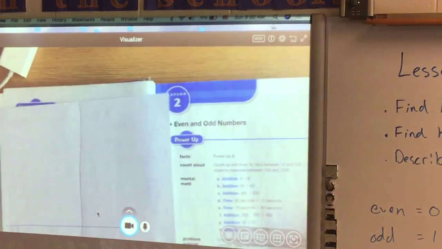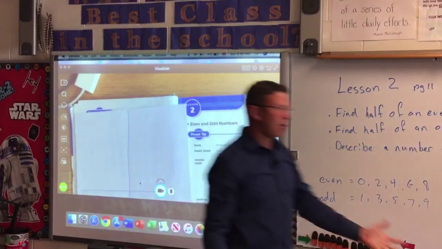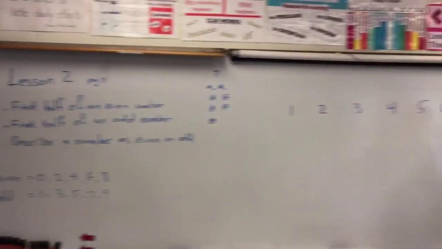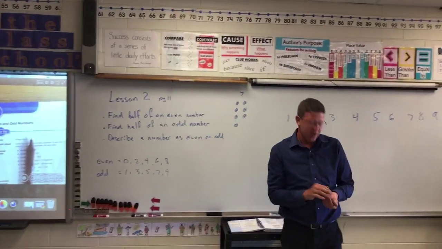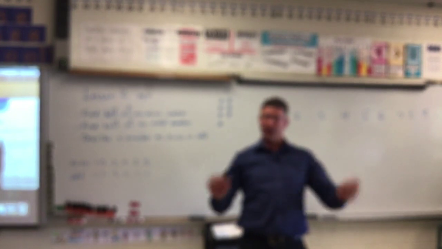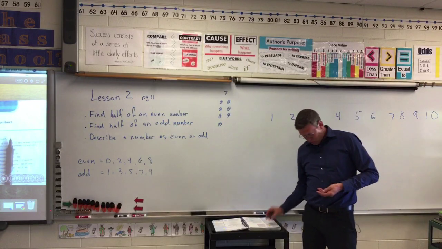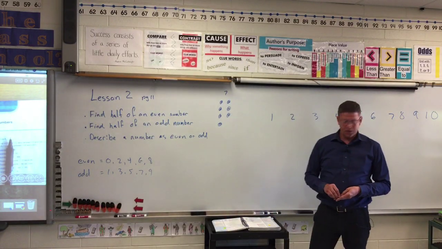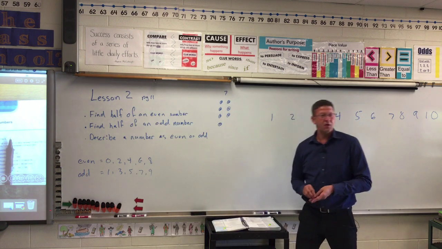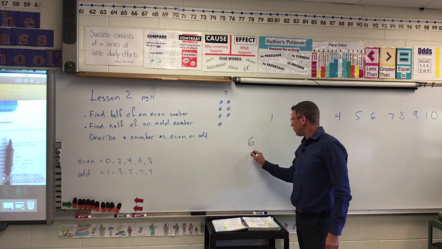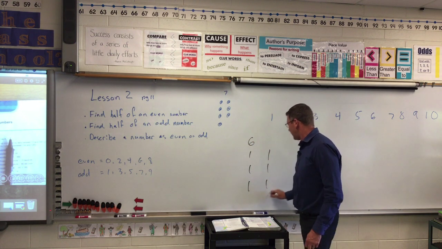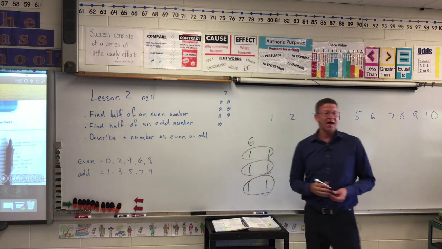Before we get to it, though, I don't know about you guys, but I learned about even and odd numbers when I was a little kid. I had this rascally little brother of mine. We would have a big old pile of candy, and as all kids, we wanted to make sure that we're fair. So we'd say, one for him, one for me. One for him, one for me. I had 6 pieces of candy, and one for him, one for me, one for him, one for me, one for him, one for me. And everybody was happy because everybody had a partner.